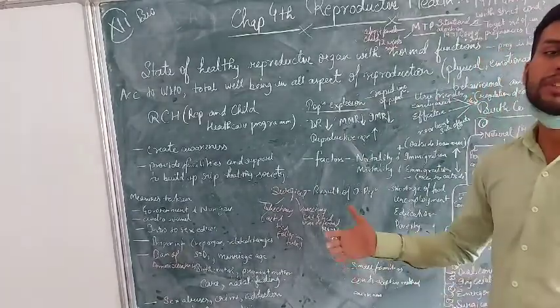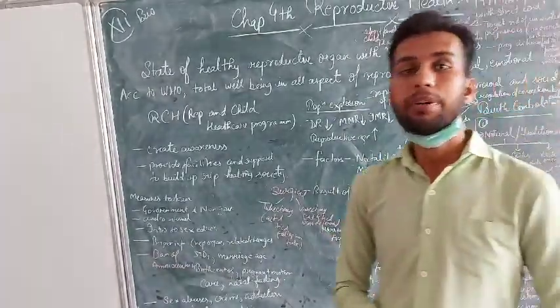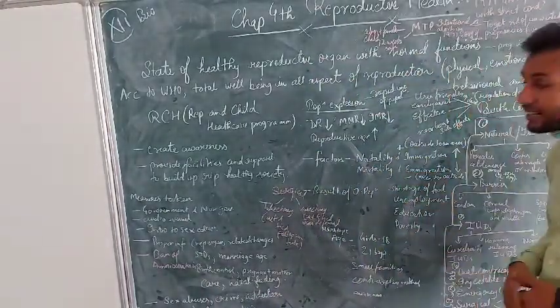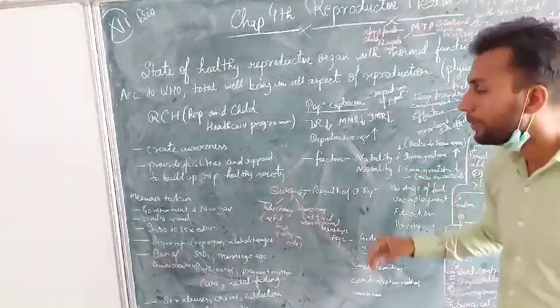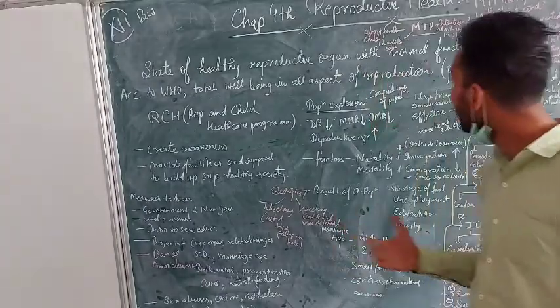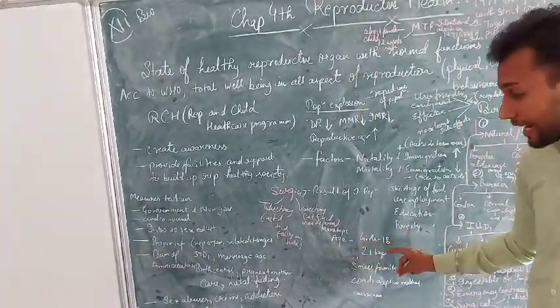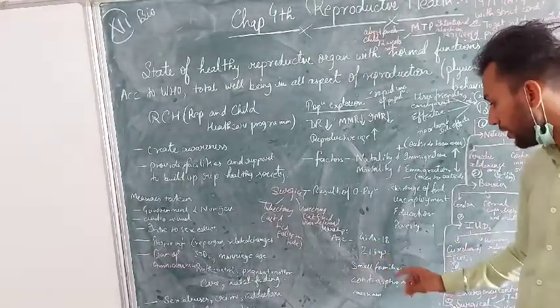That's right, a large family and the earning person is only one, or the earning person is just zero. These are the shortcomings of the population explosion. Now the government has decided that the marriageable age of girls should be 18 and of boys should be 21.